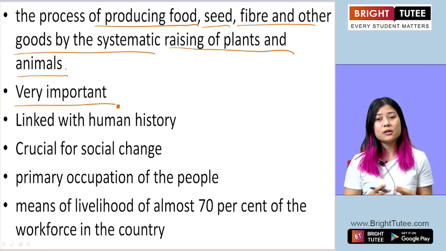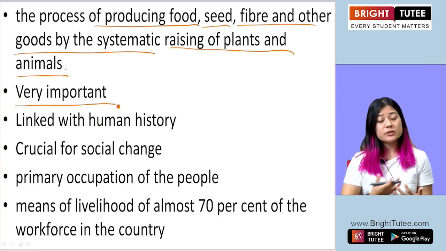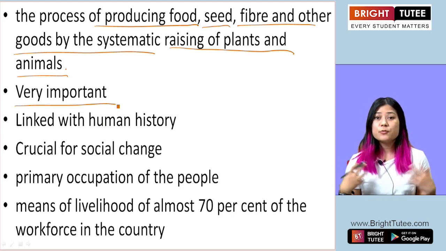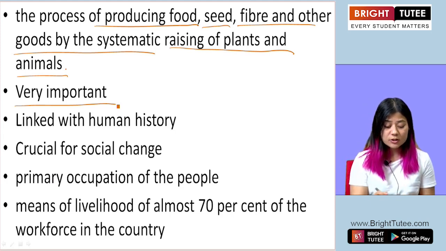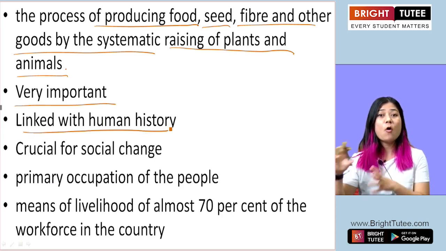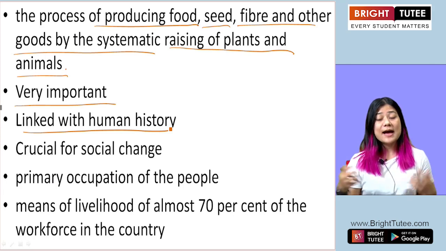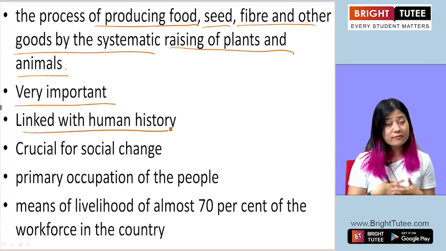Right? So agriculture is very important to our sustenance, to the development of a country, to a society, to a community. Okay? And agriculture is linked with human history, how humans have evolved over time. That event of evolution is always linked with agriculture.